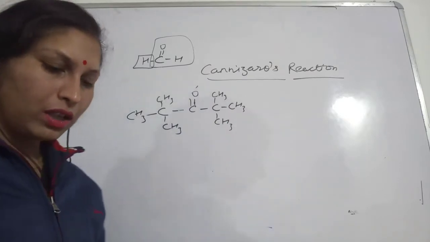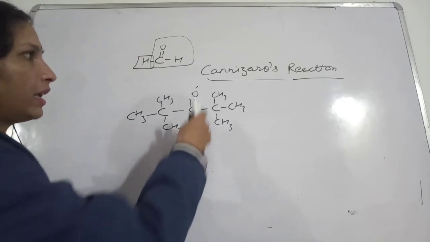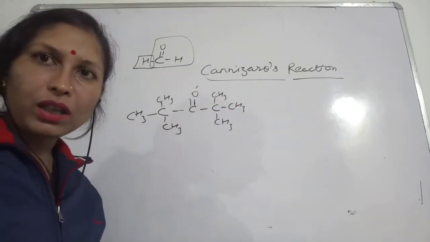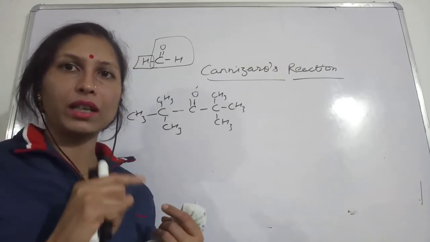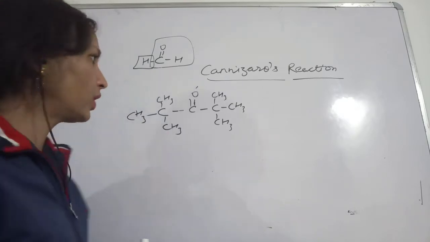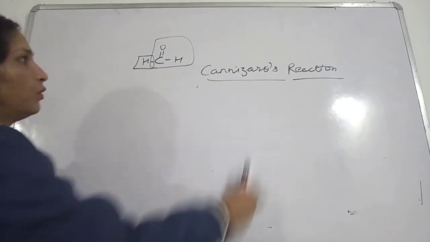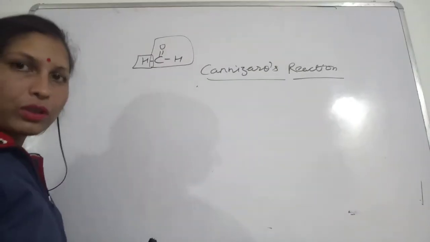Okay, so you can straight away conclude that if a compound gives Cannizzaro's reaction, then definitely that compound is an aldehyde, and without alpha hydrogen.